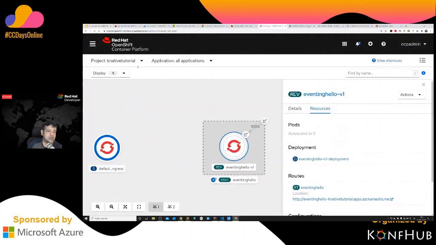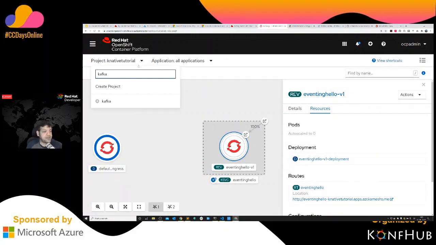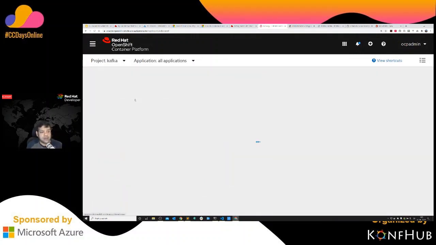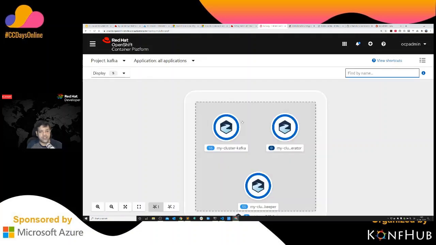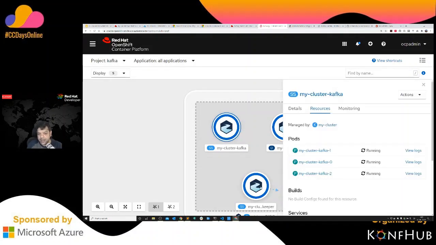If you go to the namespace called Kafka, you'll see I have a bunch of applications deployed. I have a cluster operator. I have 3 nodes of Zookeeper and 3 nodes of Kafka deployed here, right? 3 Kafka clusters, and then I also have 3 Zookeeper clusters running right now.